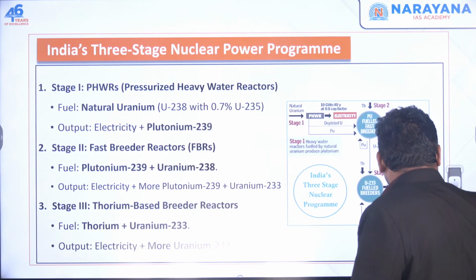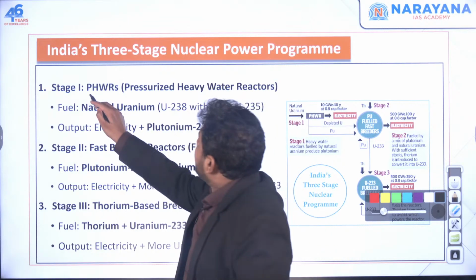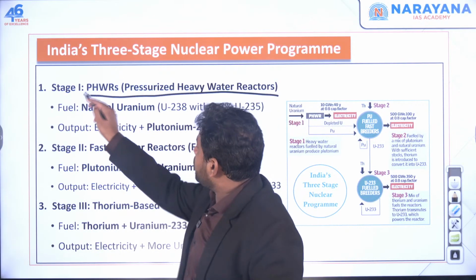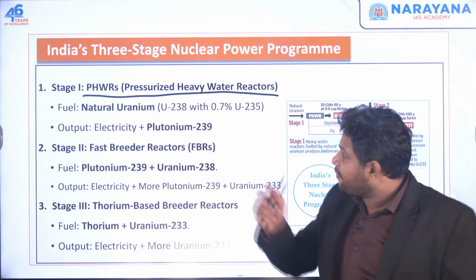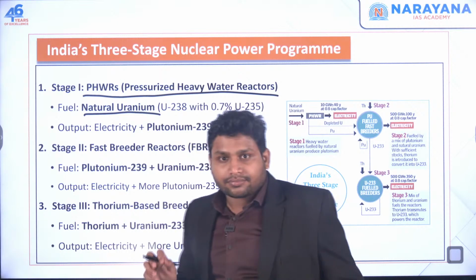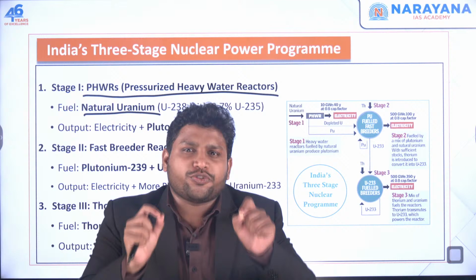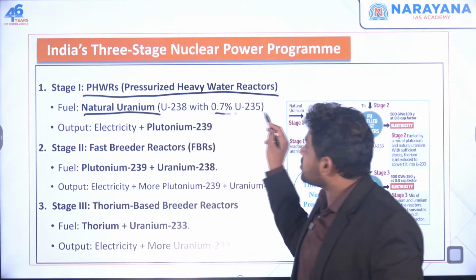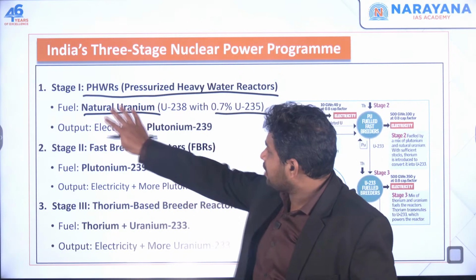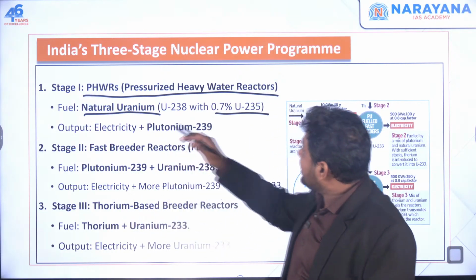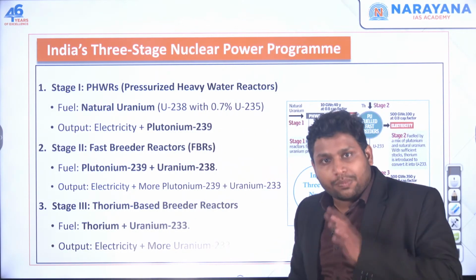Now, how will this happen? In the first stage, what will we do? We'll build pressurized heavy water reactors, in short PHWR. So these are normal reactors. Here, first we take the natural uranium. Natural uranium has just 0.7% of uranium-235, which is useful for us, and the rest is uranium-238, which is not so useful. But we'll take this natural uranium and go for the nuclear fission process.